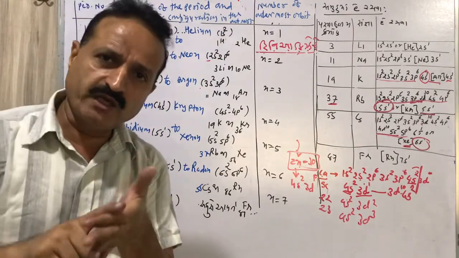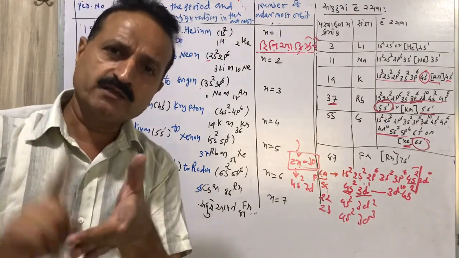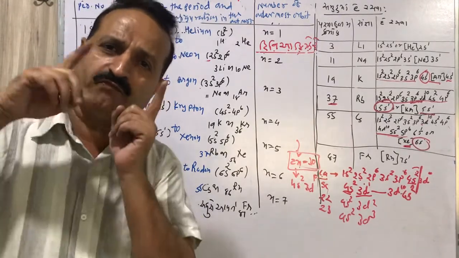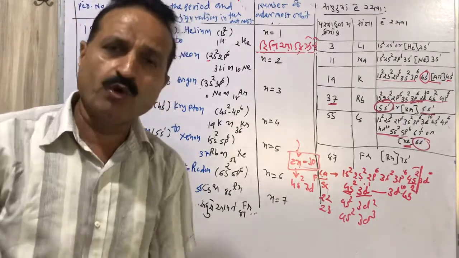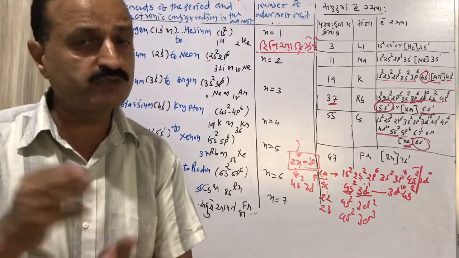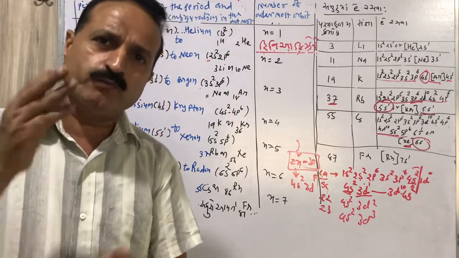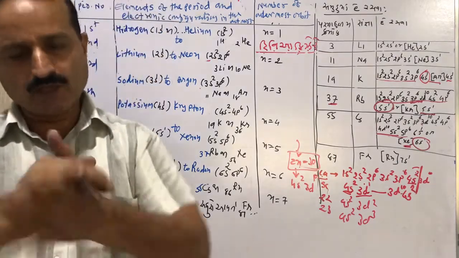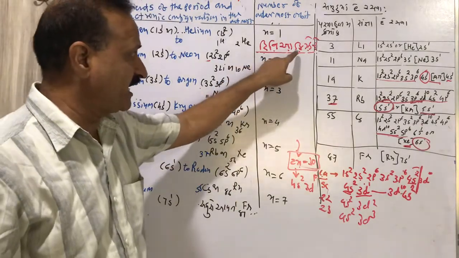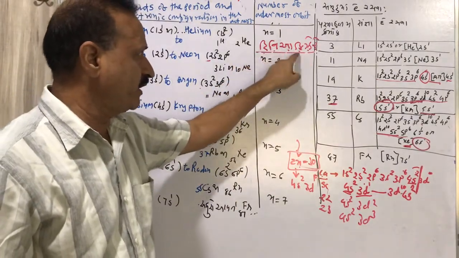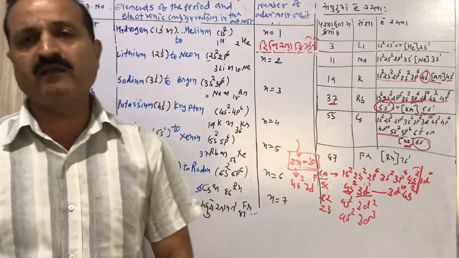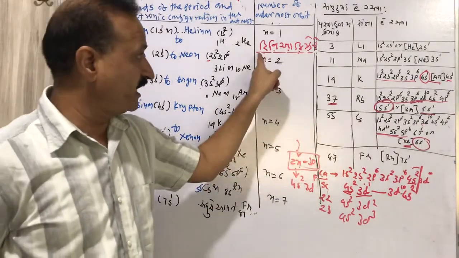So 1, 3, 11, 19, 37, 55 and 87 are the atomic numbers of the first element of each row, and can be remembered very easily. Ha, li, so, po, ru, si, fra: hydrogen, lithium, sodium, potassium, rubidium, cesium and francium. Clear? The last element of each row is Henia Crisere: helium, neon, argon, krypton, xenon and radon. In the 7th row the last element is not considered, so there are only 6 elements.